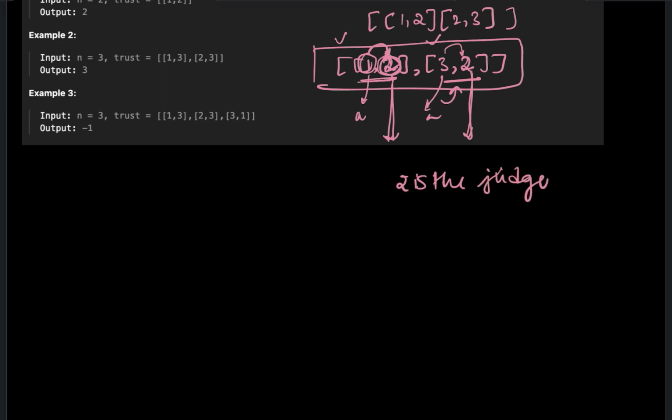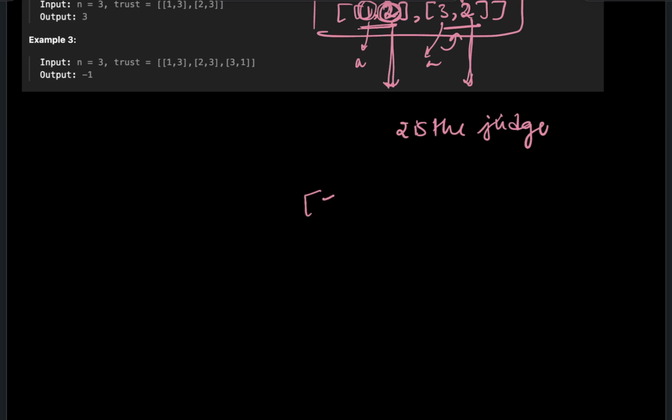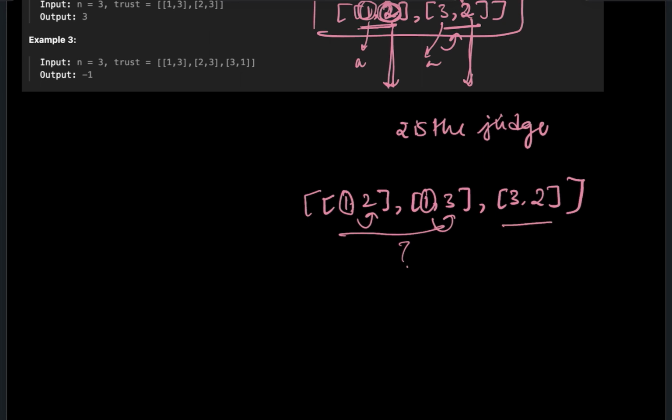Now, you might encounter a situation where you have something like [1,2], [1,3] and [3,2]. Here, 1 is trusting 2 and 1 is trusting 3 as well. So who is the judge? We don't know yet. Now let's check the next one. Here 3 is trusting 2 again.